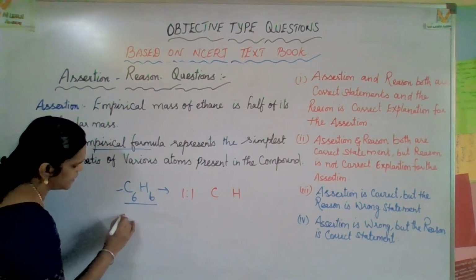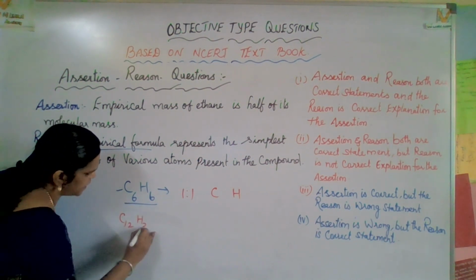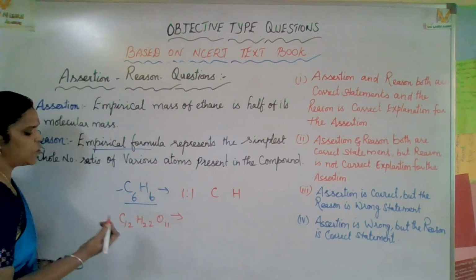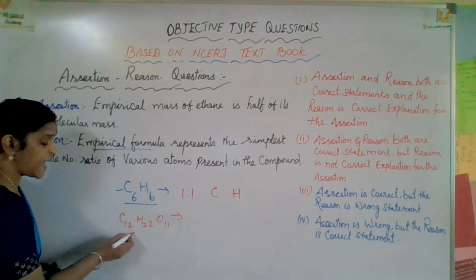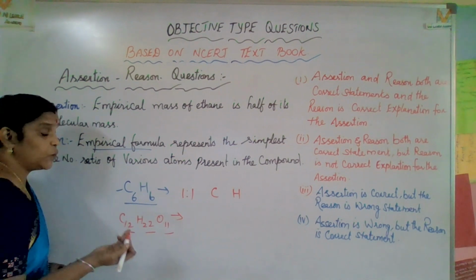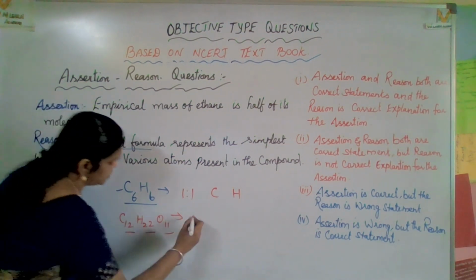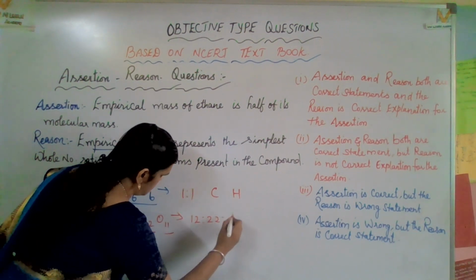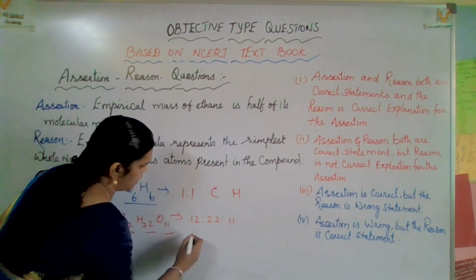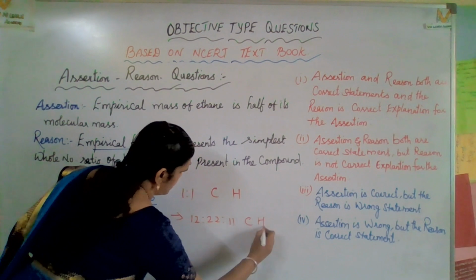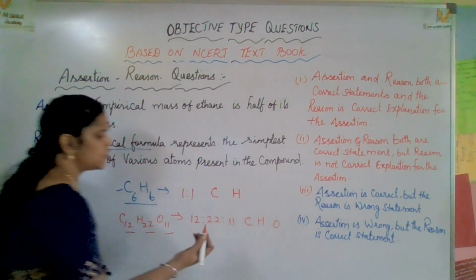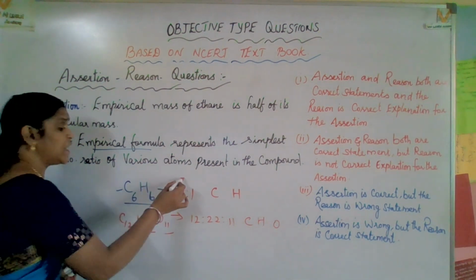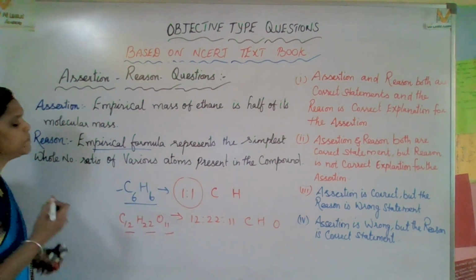Now for example, C12H22O11. What is the simplest whole number ratio? As you go for this, you will not find a simpler ratio, so it stays 12 is to 22 is to 11, for carbon, hydrogen and oxygen. So the various atoms present in the molecule are found in the simplest ratio.